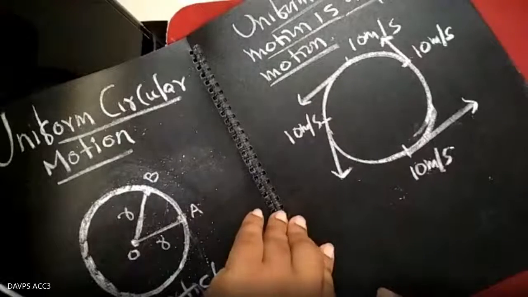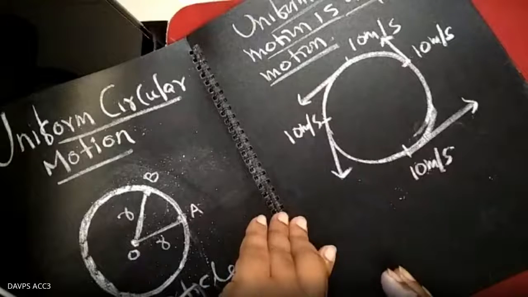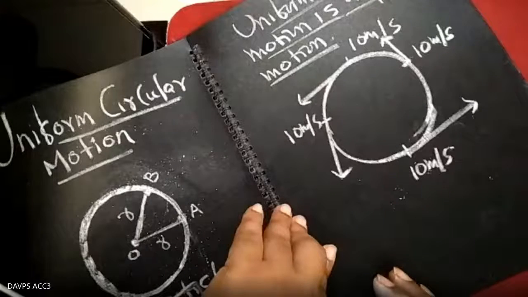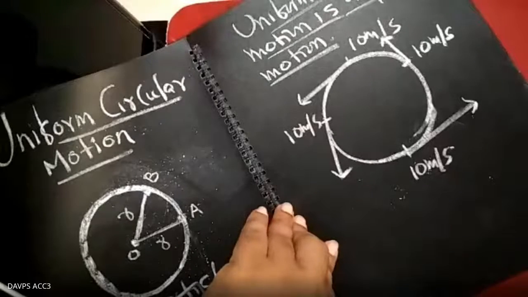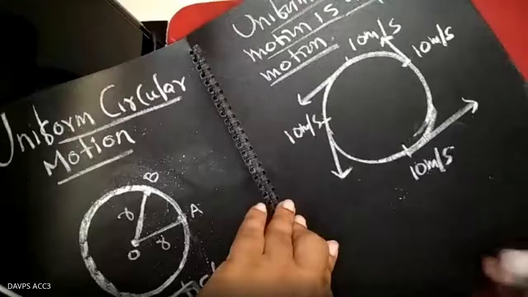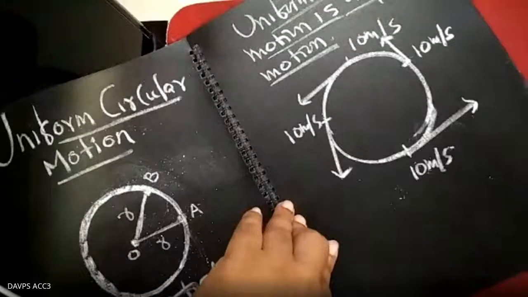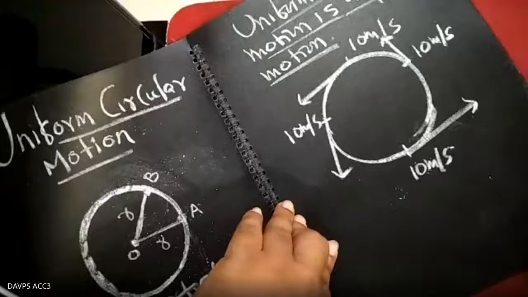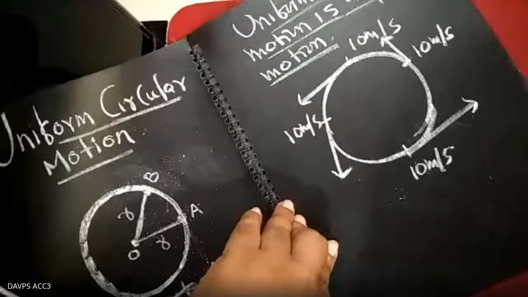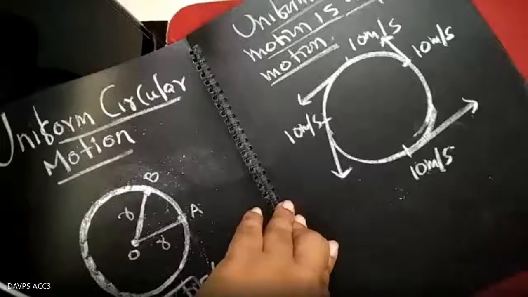The important thing is that, till now, whatever acceleration you have read is only by changing the magnitude. In motion in a straight line or in a plane, we were finding that the magnitude is changing. The speed of the vehicle was 10 meters per second. After 10 seconds, it attains 15 meters per second. Again, it is 20 meters per second, but the object is moving in a straight line. In this case, the magnitude is changing, 10, 15, 20, like that.